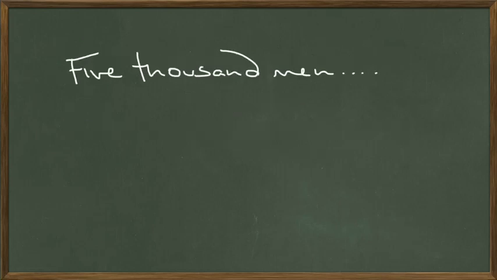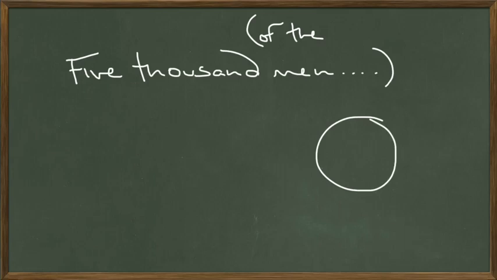One more. 5,000 men. There's no of in here. But if you think about it, we have 5,000 of the men. We could add that in there to make this make sense. But we have a group, right? We have a group of men. We don't know how many men are in the group, but of that group, we have, let's just say 5,000.